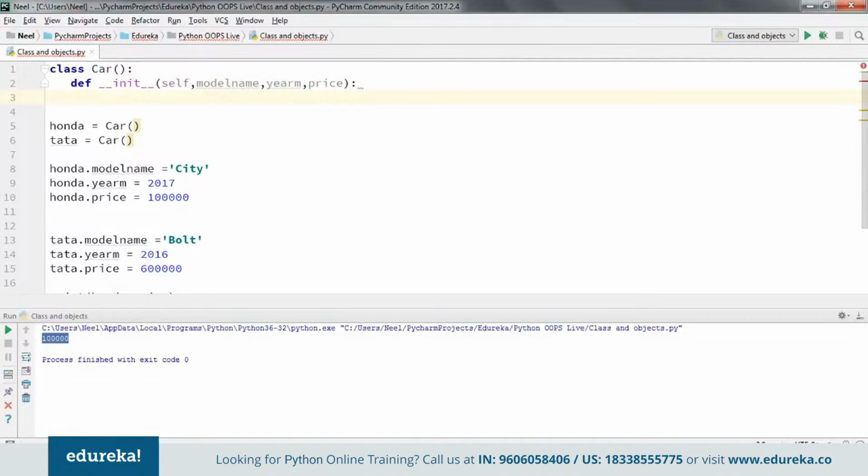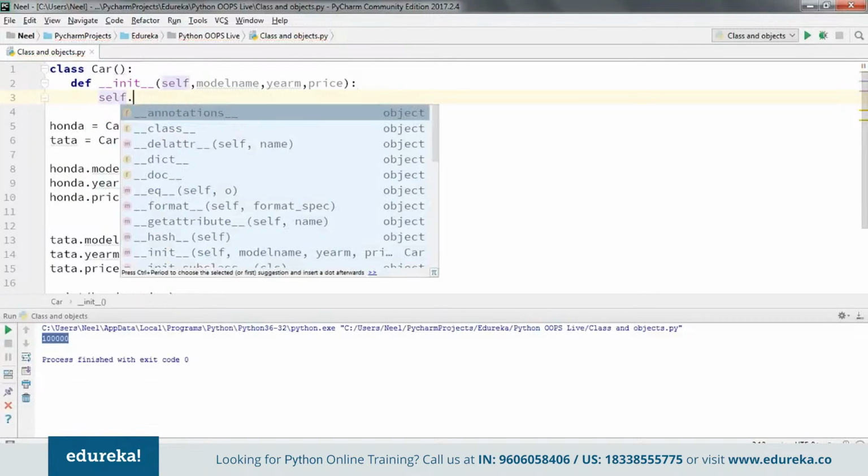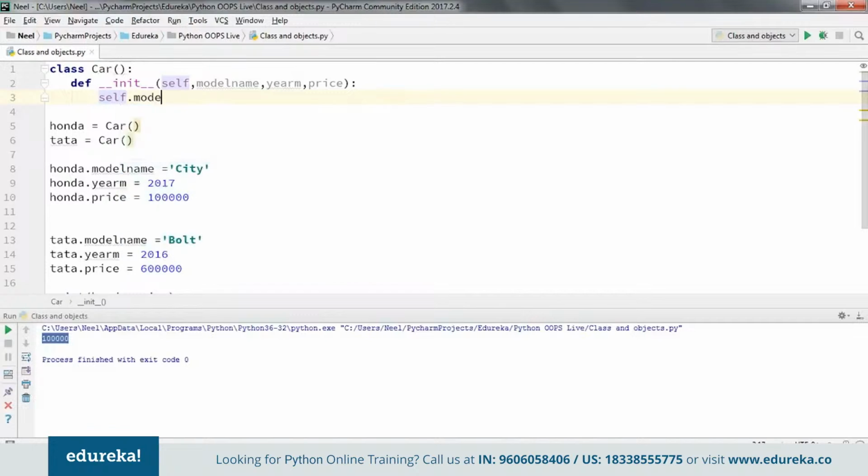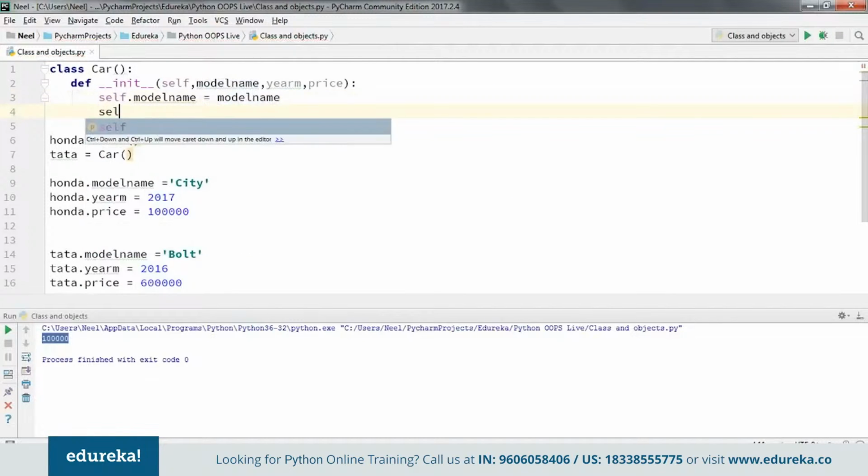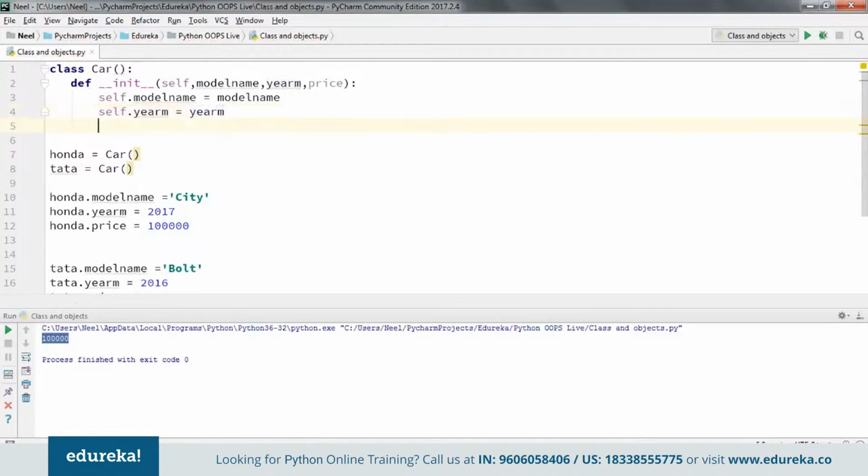To do that, I first need to reference the object, so that's self dot model name equal to the model name that it's getting, then self dot year of manufacturing, and finally self dot price.